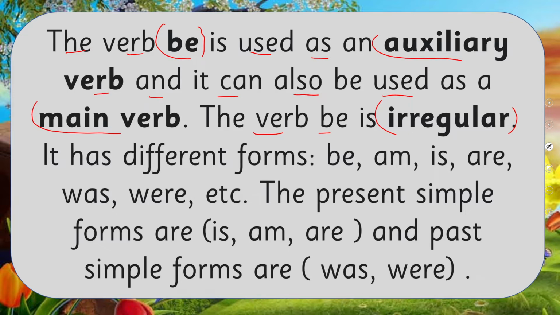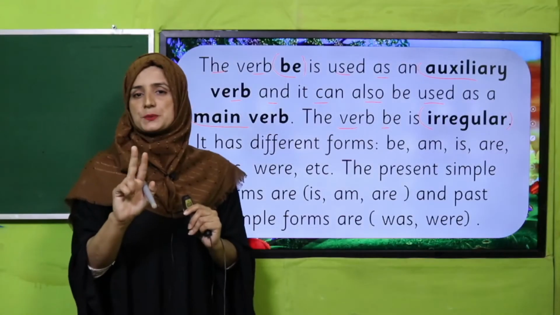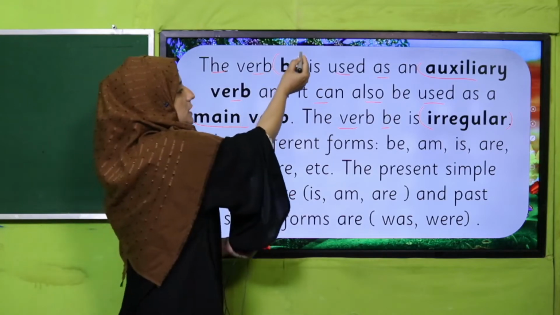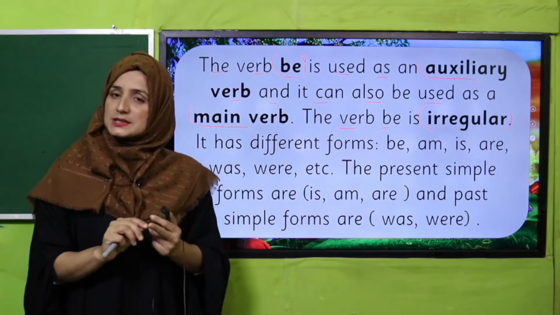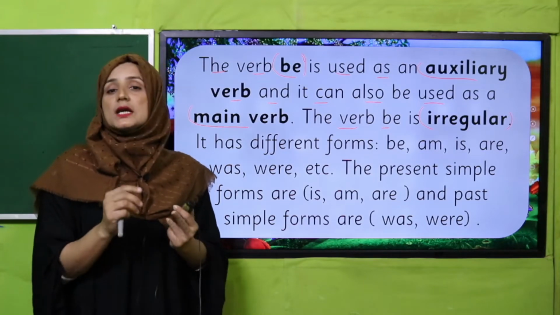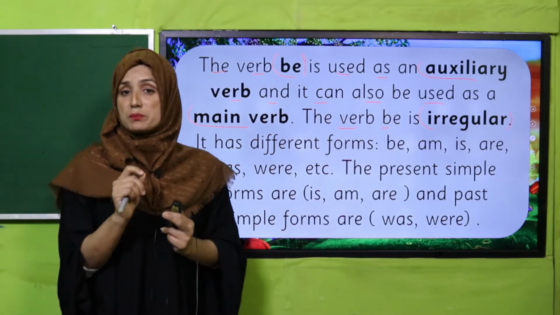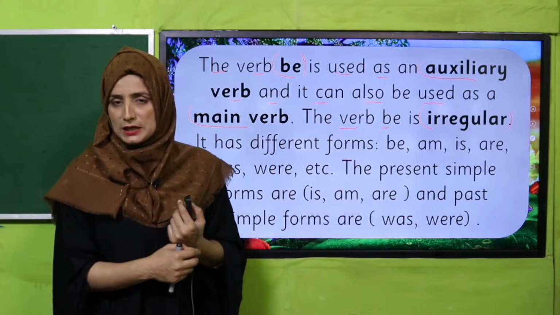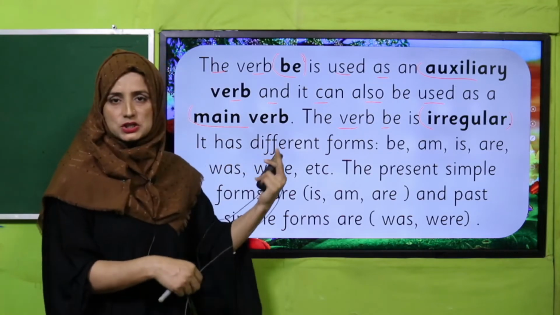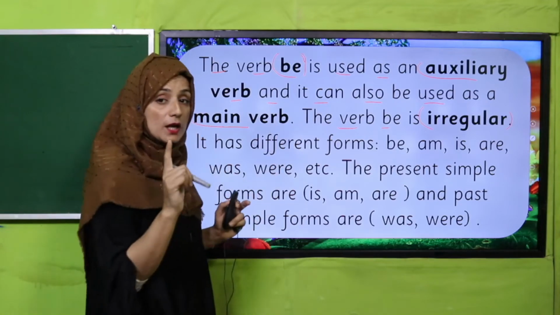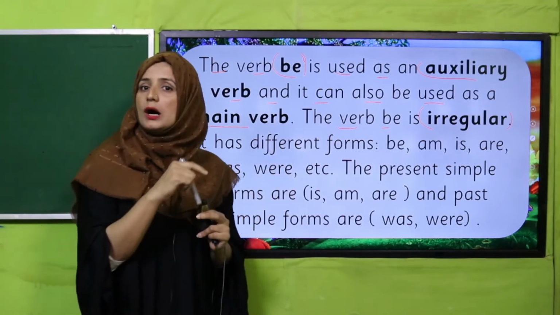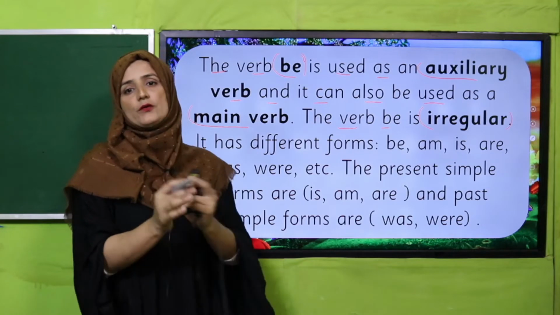So what are auxiliary verbs? Yes, helping verbs. And it can also be used as a main verb. Both shapes can be the word be, and we can use it in both ways. If we want to use it as a helping verb, we can. If we want to use it as a main verb, then also we can. Next I will tell you how we can use it, and which type of verb be is: irregular. All its forms are different from each other.